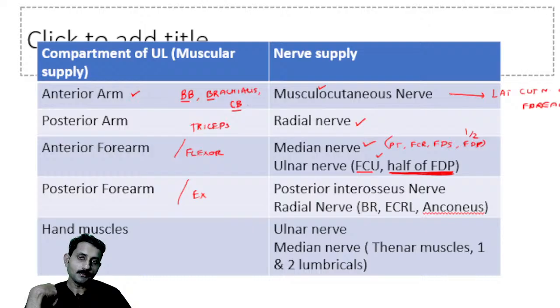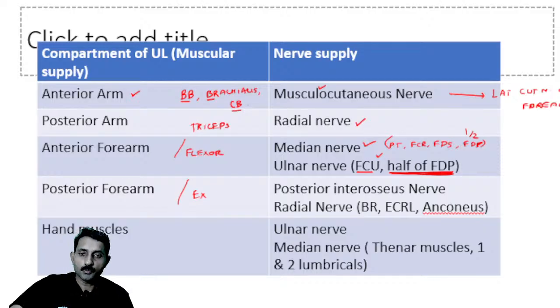So anterior compartment of arm, biceps brachii, brachialis, is supplied by the musculocutaneous nerve. Posterior compartment of arm, triceps brachii, is supplied by radial nerve. Anterior compartment of forearm is called the flexor compartment. It is supplied by median nerve and ulnar nerve. Posterior compartment of forearm is called the extensor compartment. It is supplied by the posterior interosseous nerve, a branch of the radial nerve.